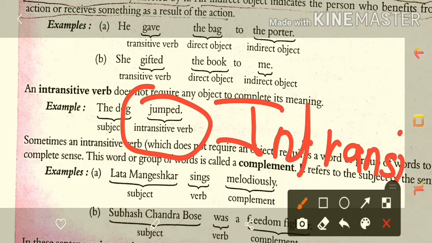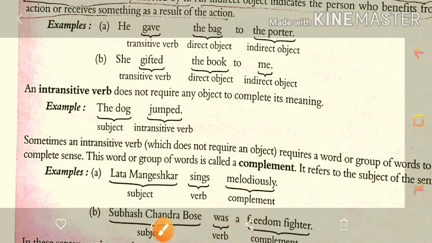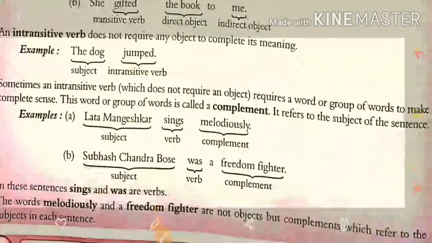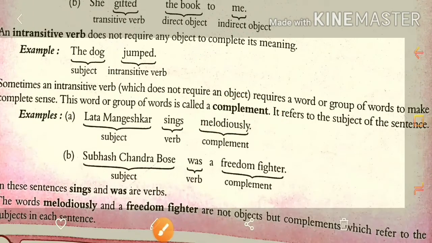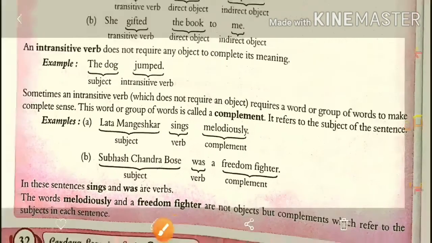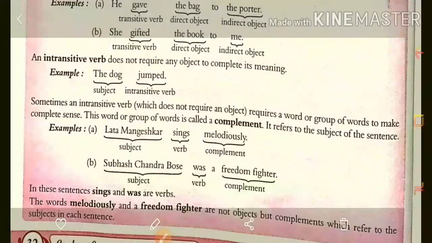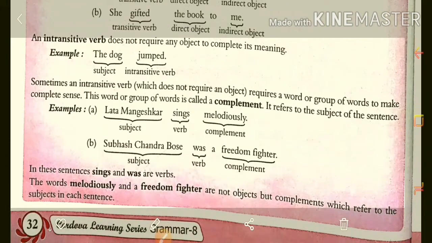Okay, so I hope, students, you understood all the concept of transitive and intransitive verb. Now what is called the complement, that we are going to learn now. अब complement किसे कहते हैं? So sometimes in the transitive verb we do not require an object, but require a word or group of words to make complete sense. This word or group of words is called a complement. It refers to the subject of the sentence.